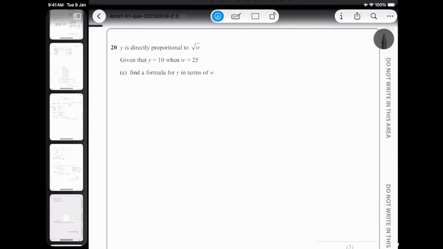Proportionality. y is directly proportional to the square root of w. Given that y is equal to 10 when w is equal to 25, find the formula for y in terms of w. All right, y is equal to k square root w. This is directly proportional, so it looks like this, with a constant value, which is k in this case. They have given us the value of y as 10 and the value of w. So we put that in and find the constant: 10 equals k square root 25, so 10 over 5 is equal to k, and k is 2 in this case.